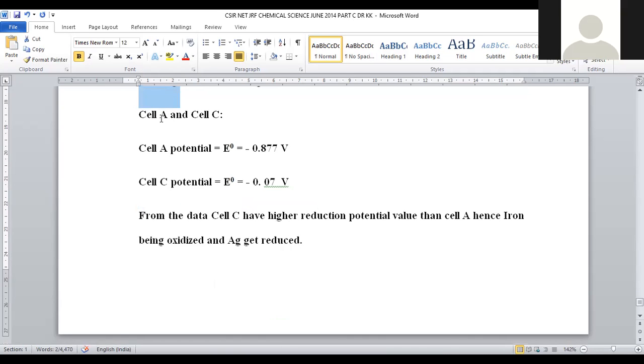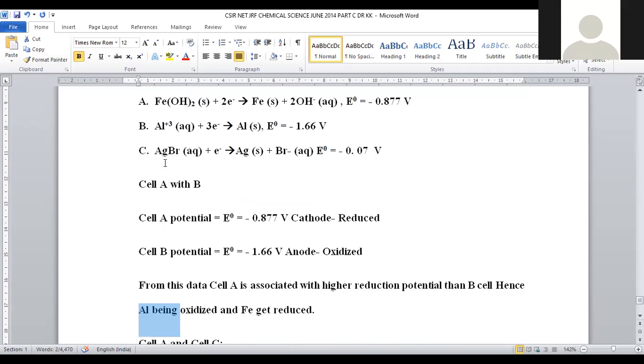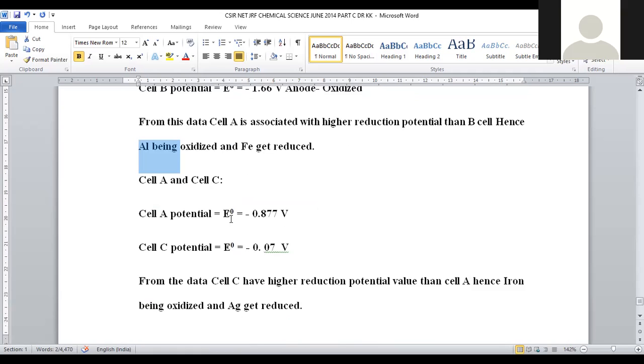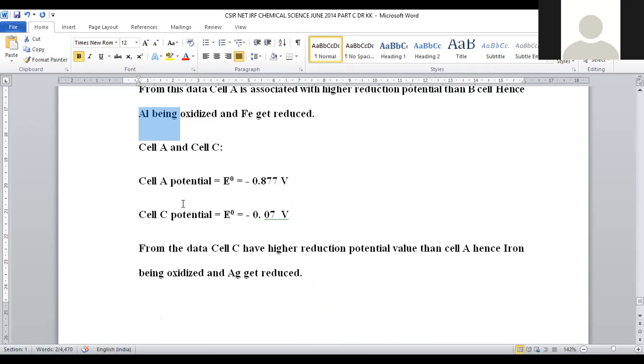Let us construct the galvanic cell among A and C half cells. A is made up of iron, and C is made up of silver bromide. Let us see the standard electrode potential values for the individual half cells. For the iron half cell, it is minus 0.877. For the silver bromide half cell, it is 0.07. Which has the least magnitude of standard electrode potential?